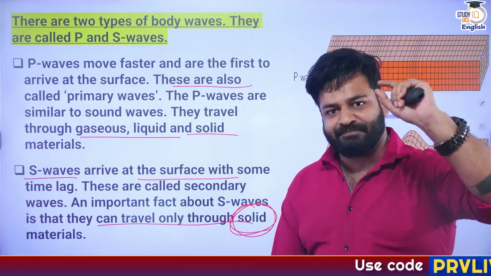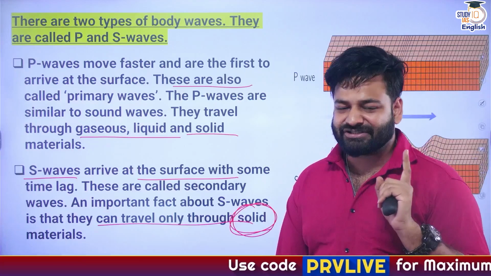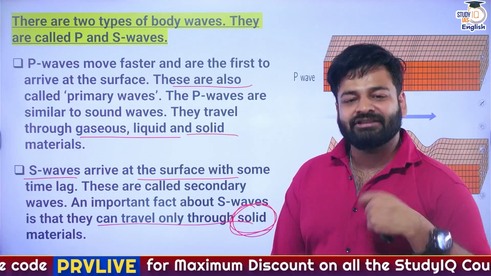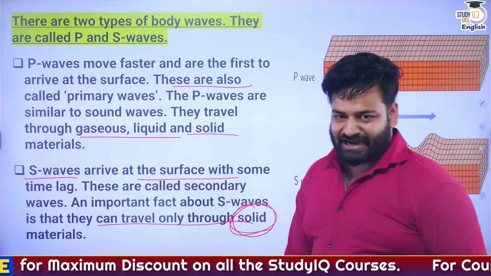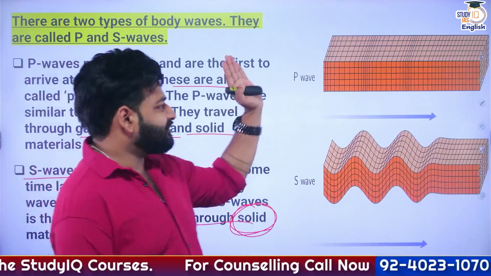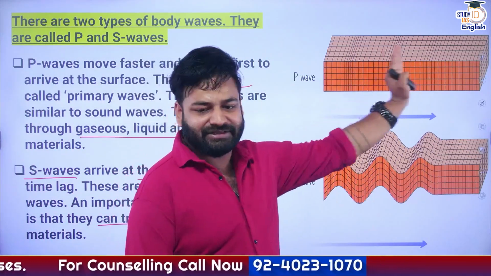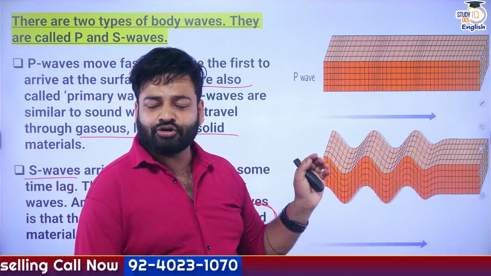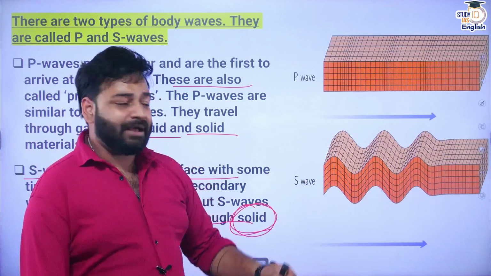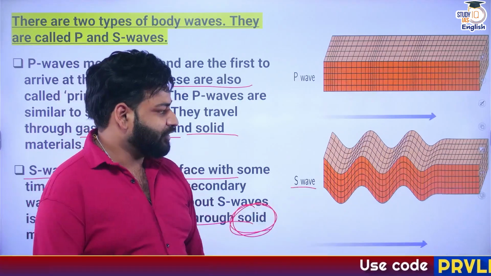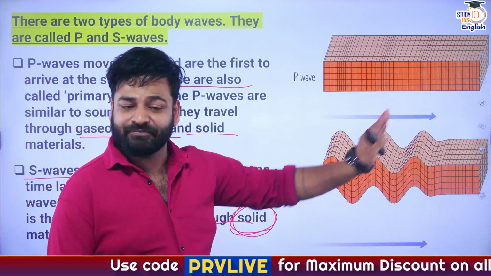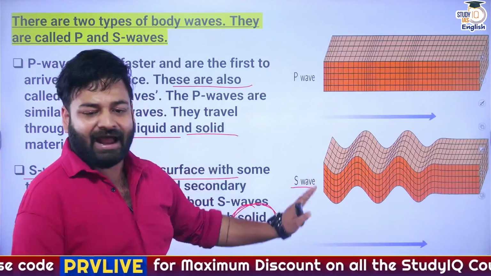The first one, primary waves, striking first. The second one, coming a bit later. That is why the other name is the secondary waves. And now you can see here how these waves travel. P waves travel exactly in this form. They do not have an exact wave shape. But now we talk about the S waves. S waves, as you can see, look exactly like waves, right? So the P waves and the S waves.